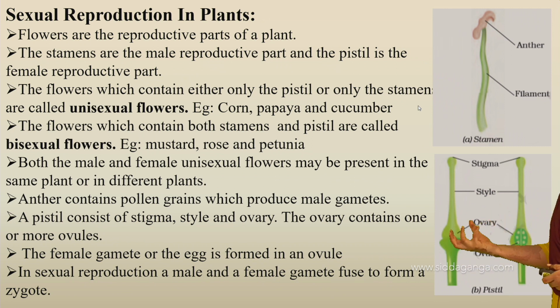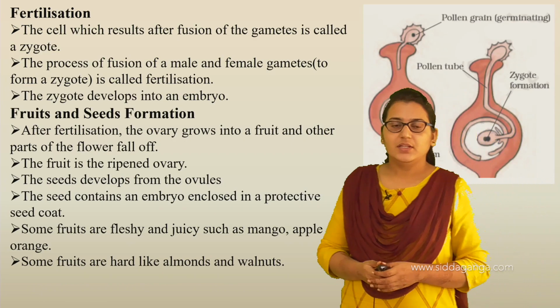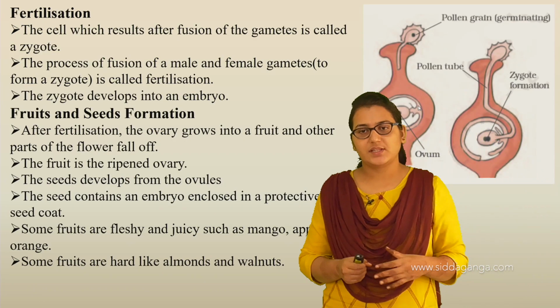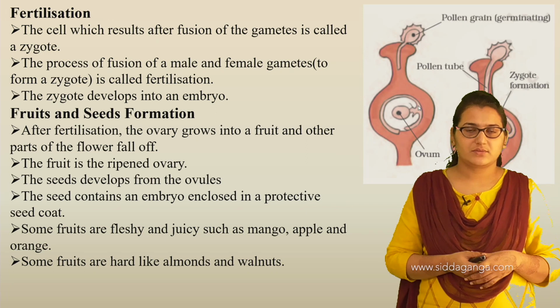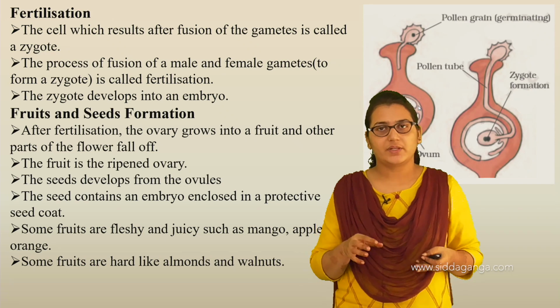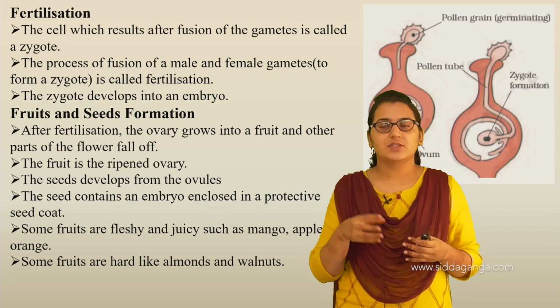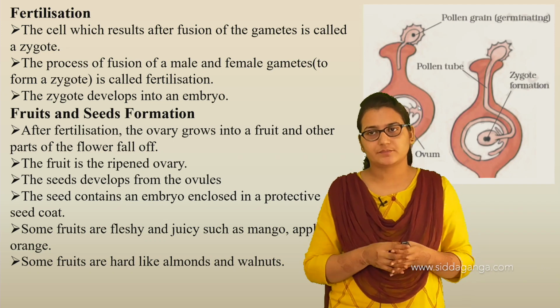This develops into the fruit, and every fruit has seeds inside. So these ovules develop into seeds. After fertilization, the ovary develops into fruit and the ovule develops into the seed. Some fruits are fleshy and juicy, such as mango, apple and orange, and some fruits are hard, like almonds and walnuts. This is how fruits and seeds are formed. So remember, fruits are nothing but the ovary. After fertilization, this ovary develops into fruit, and the ovules inside the ovary develop into the seed.